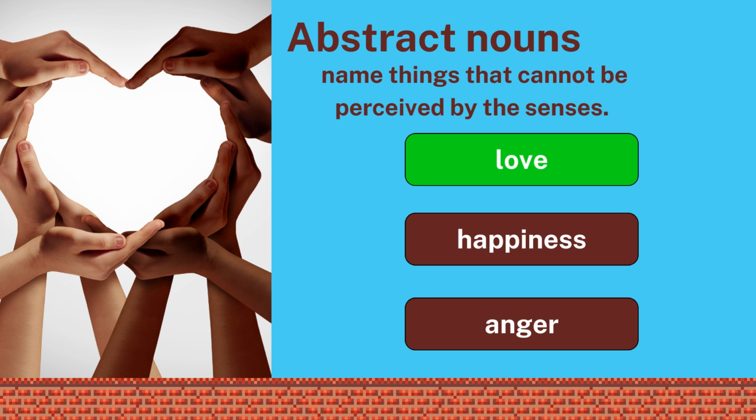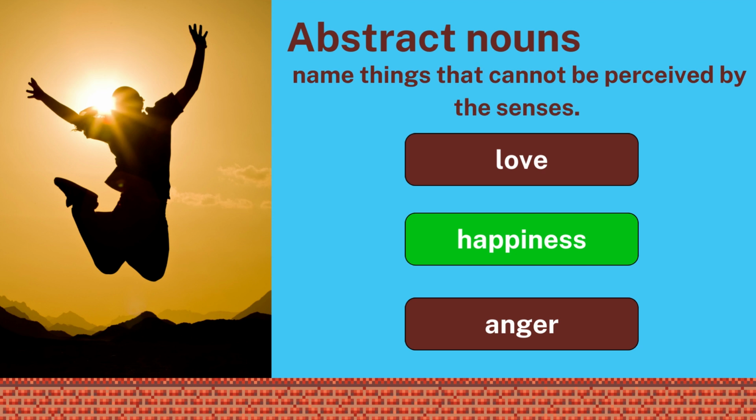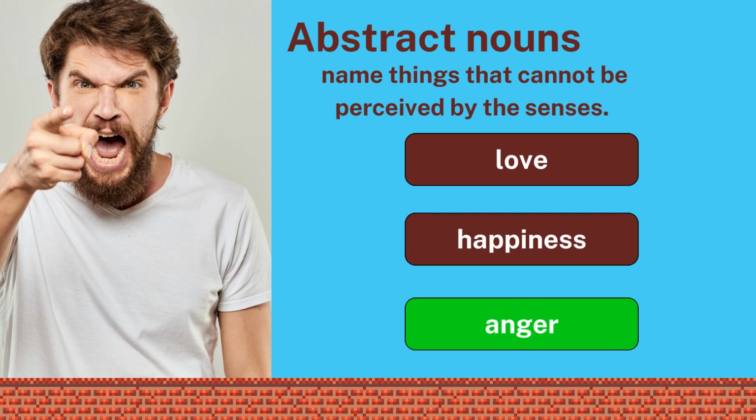Examples for abstract nouns, we have love. No one can touch love. We can feel it, but we cannot touch it. Happiness. Happiness is something that we feel, but we cannot touch. Also, anger. Sometimes we can see someone who is angry, but we cannot see anger itself. We cannot touch anger itself. So it's an abstract noun.